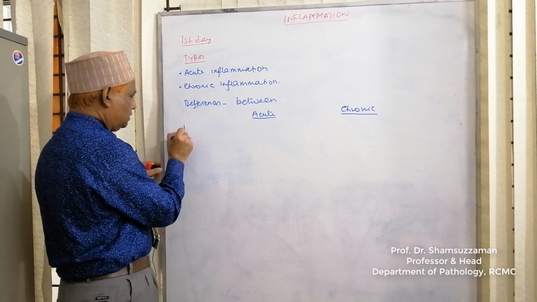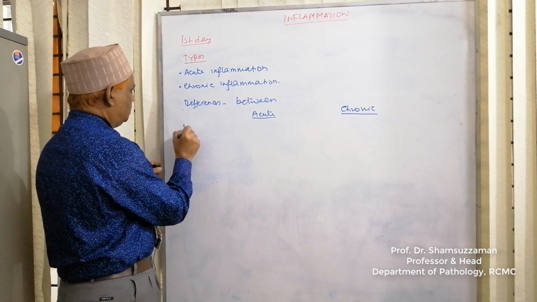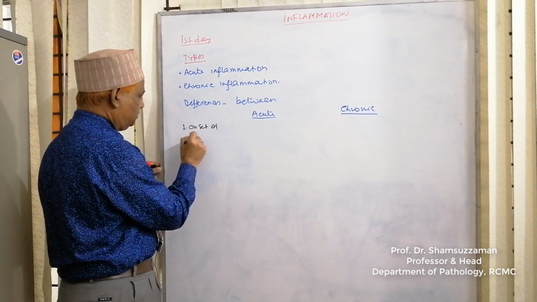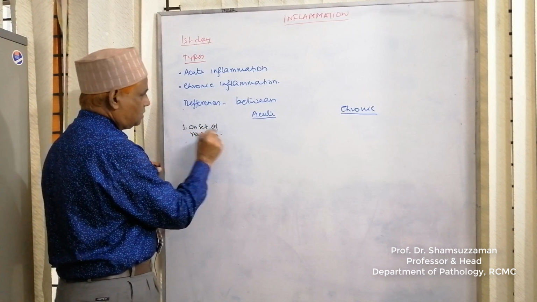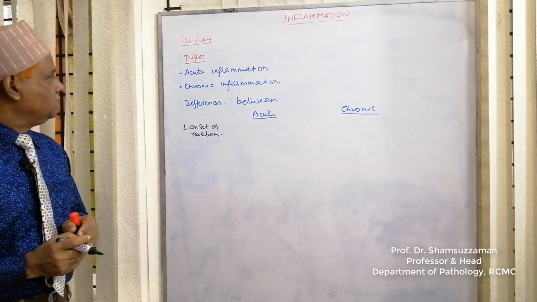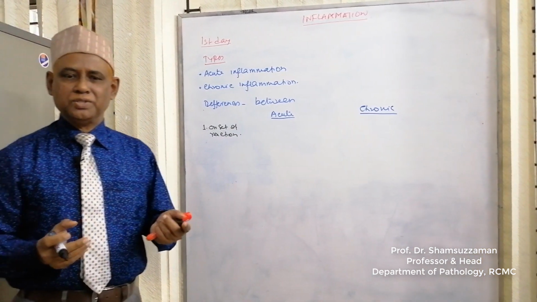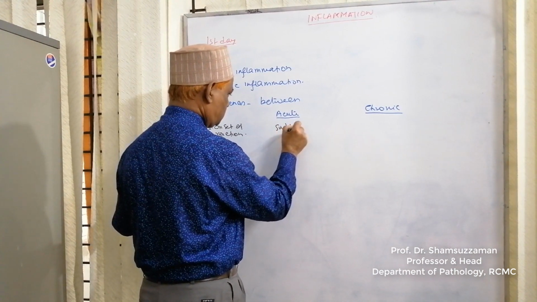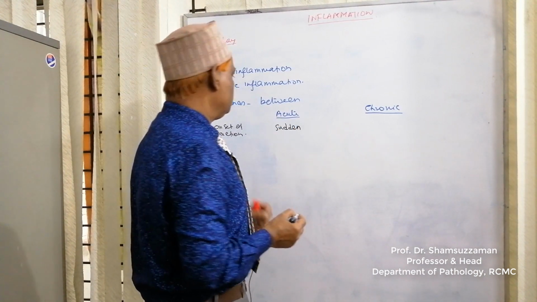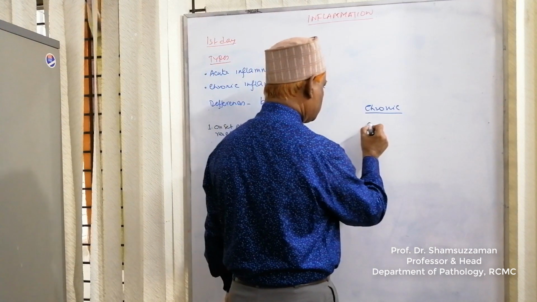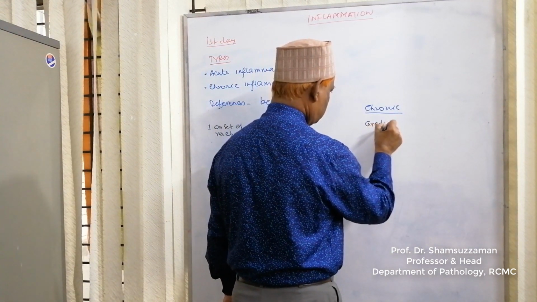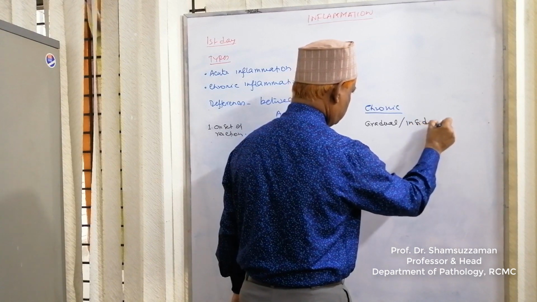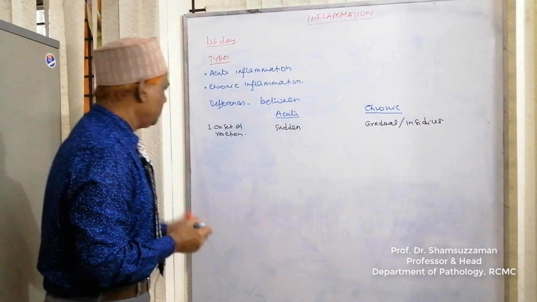Number one, onset of reaction. In case of acute inflammation, onset is sudden onset. But in case of chronic inflammation, the onset is gradual, that is insidious onset.